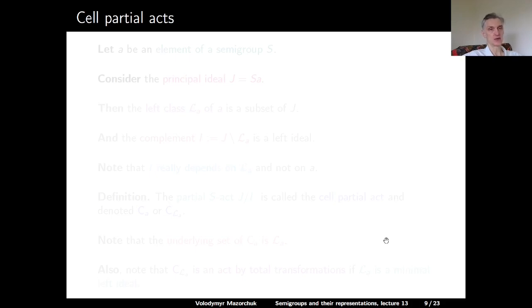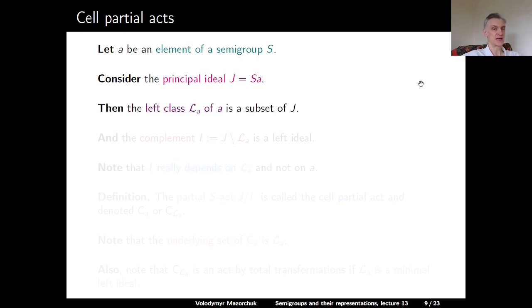Now we can discuss the notion of a cell partial act. Let A be an element of a semigroup S. Consider the principal left ideal generated by A. So this is an ideal J, and it is equal to S^1 times A. Then the left class LA of the element A is a subset of J. And the complement I of the left class LA inside J is a left ideal.